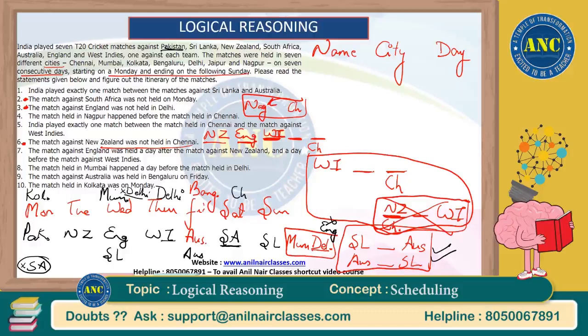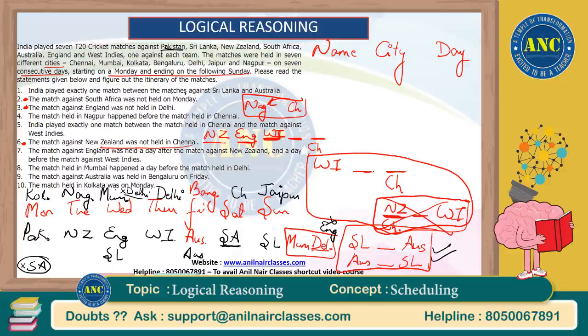Okay. So Nagpur is supposed to happen before Chennai. So Chennai is here. So Nagpur can only go here. So which other city is left? Jaipur is the only city which is left. Let's put Jaipur here and see if any statement is getting negated. So we have got the complete information. We are just seeing that if any statement is negated, then we'll think about more options. Otherwise, this is our case.